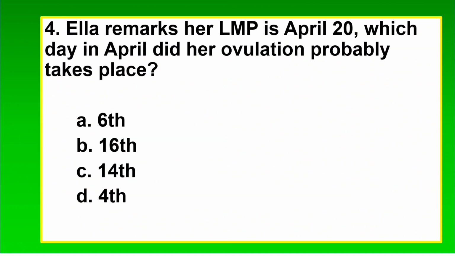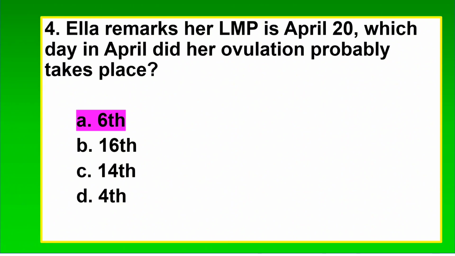4. Ella remarks her LMP is April 20th. Which day in April did her ovulation probably take place? A. 6th. B. 16th. C. 14th. D. 4th. The correct answer is A. 6th. Ovulation happens 14 days before the next menstruation. April 20th minus 14 days is April 6th.